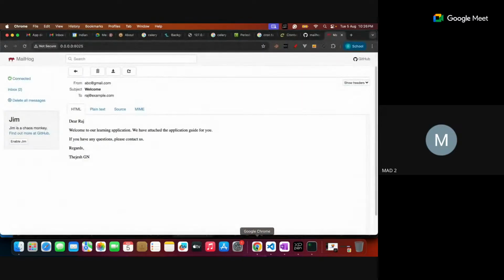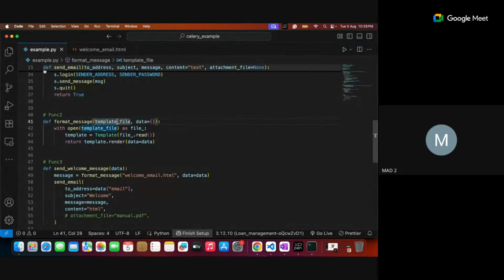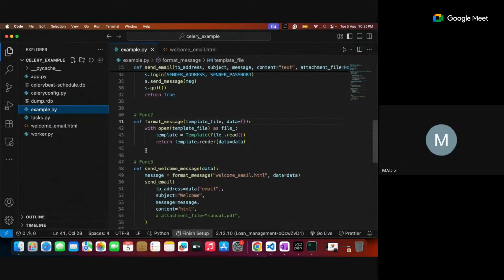So with this integration, I want to send the mails. Instead of sending through a Python program, I want to send it through a Celery task. Hope you got it. Is it right? It's a simple Python program, but I want to call it through that Celery task. Is it clear?